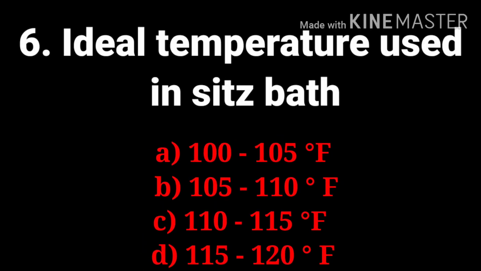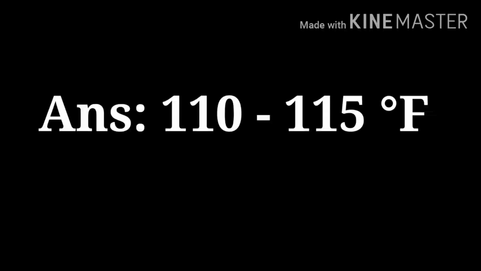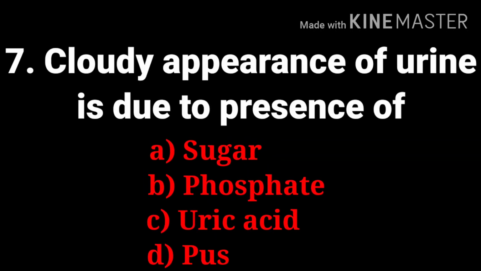And the sixth question is ideal temperature used in sitz bath. And the options are 100 to 105 degree Fahrenheit, 105 to 110 degree Fahrenheit, 110 to 115 degree Fahrenheit, 115 to 120 degree Fahrenheit. And the answer is 110 to 115 degree Fahrenheit. And in sponge bath also 110 to 115 degree Fahrenheit. And temperature in hot water bag is 120 to 149 degree Fahrenheit.